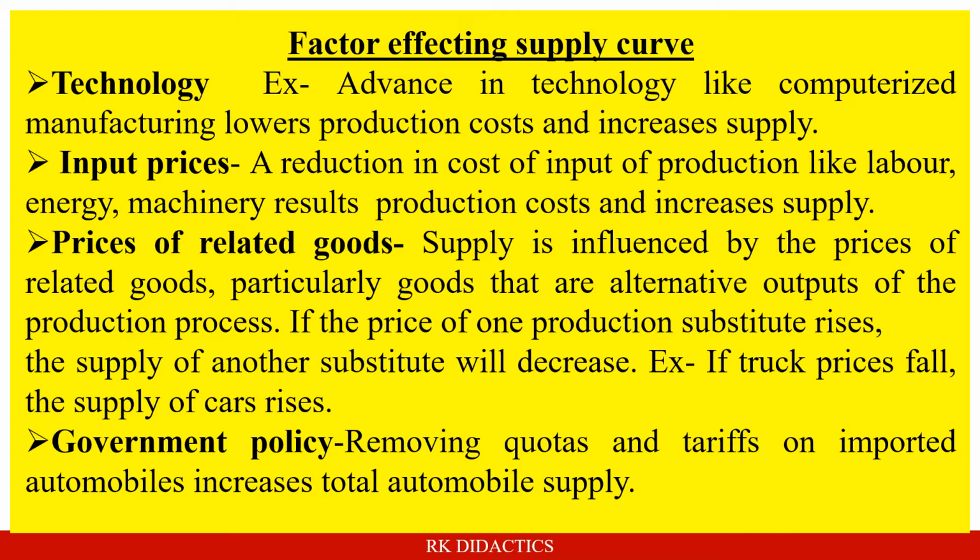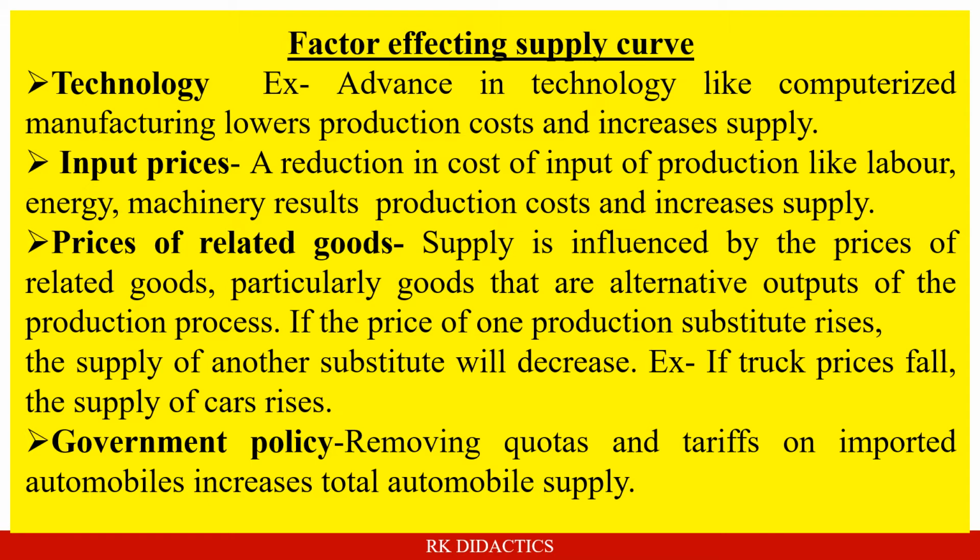That means though there is less increase in price, automatically the supply will increase. Similarly, input prices. A reduction in cost of inputs like labor, energy, machinery reduces production cost and increases supply. In this case, though the price will decrease, the supply will increase.